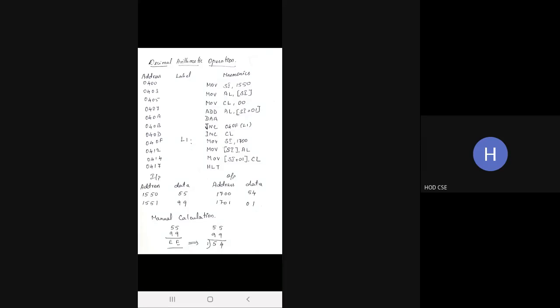Normal decimal number is in the sense that while adding 5 plus 5, you will receive 10 as an output, but as a hexadecimal output, you will get 0A. Instead of 0A, I want the output as it is, like 10, which means you want to use the instruction DAA, decimal adjust after addition.